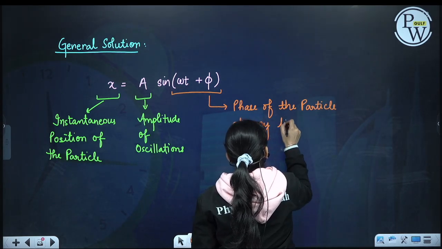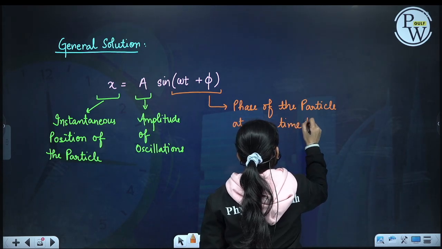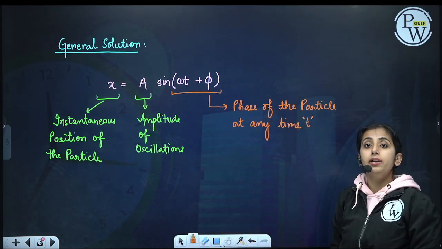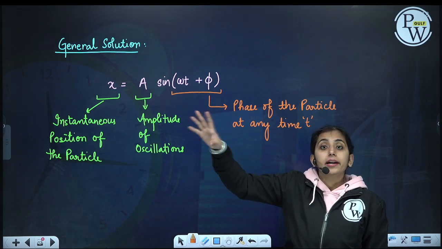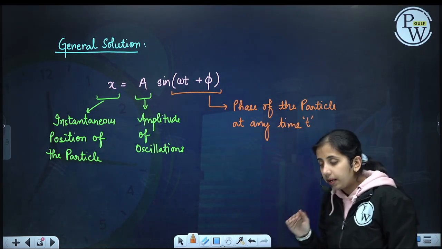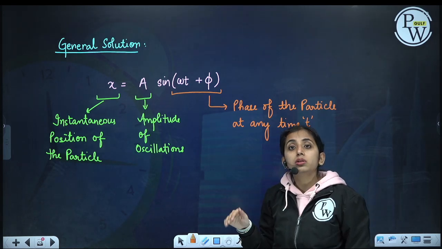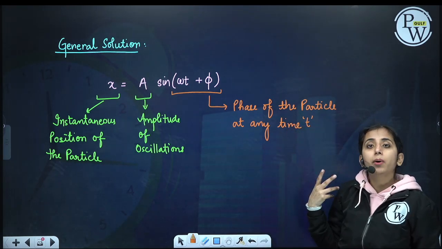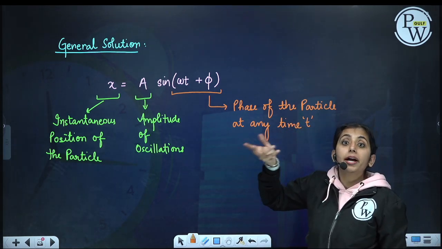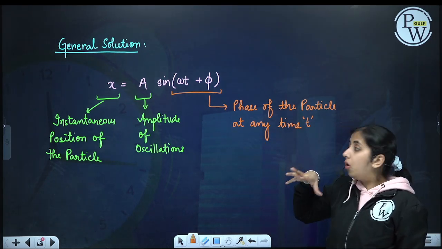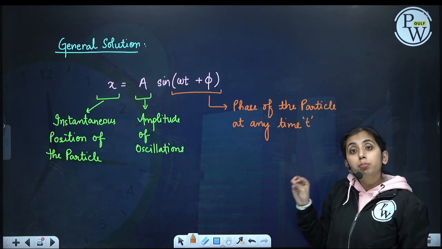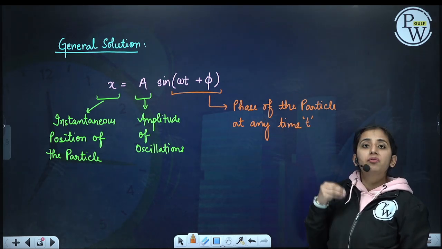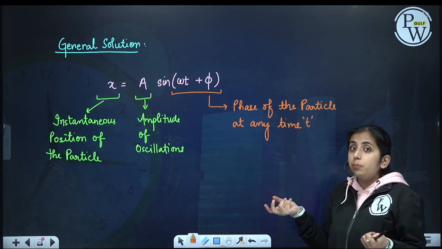Now what does phase tell us? Phase tells us the complete situation of the particle. What is the condition of the particle at any time t, whether it will be a by 2, a by root 3, any of these values, a by 4, a by 8, any position the particle could be at.